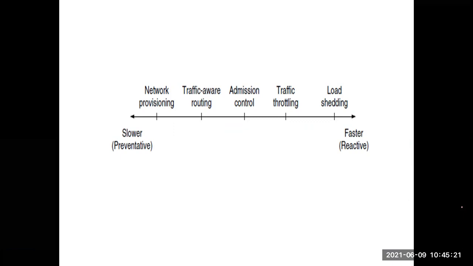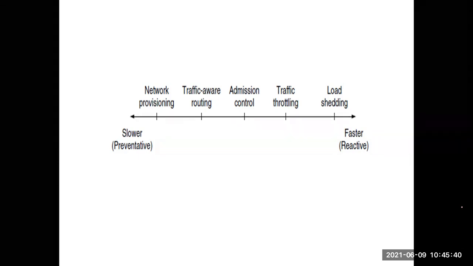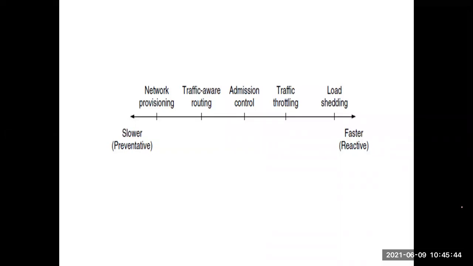So these five techniques are there for congestion control. The first technique is network provisioning. Second is traffic aware routing. Third is admission control. Next traffic throttling, then load shedding. First option, increase the resources. If that is not possible, give information about traffic updates. Regularly we will update the traffic information to the packets, so they will select less congested routes other than the high traffic routes.